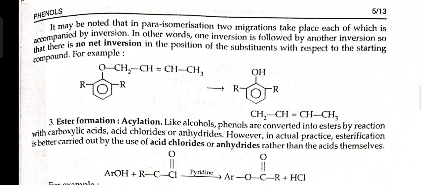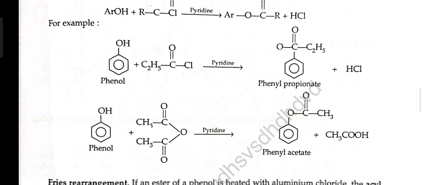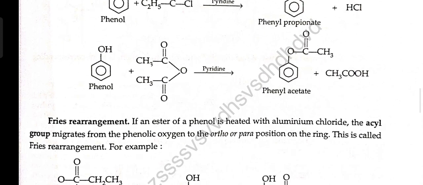Third, ester formation, acylation. Like alcohols, phenols are converted into esters by reaction with carboxylic acid, acid chloride, and acid anhydride. However, in actual practice, esterification is better carried out by using acid chloride and acid anhydride rather than the acids themselves. Fries rearrangement. If an ester of a phenol is heated with aluminum chloride, the acyl group migrates from the phenolic oxygen to the ortho and para positions on the ring. This is called Fries rearrangement.